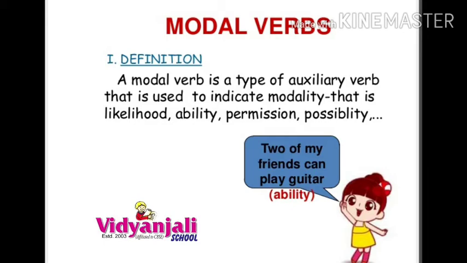Suggestion and request come under the next category. The main concept is modality, that is likelihood, ability, permission or possibility.